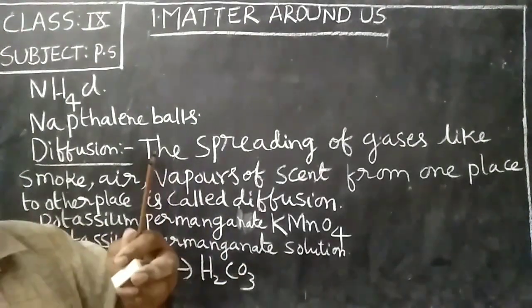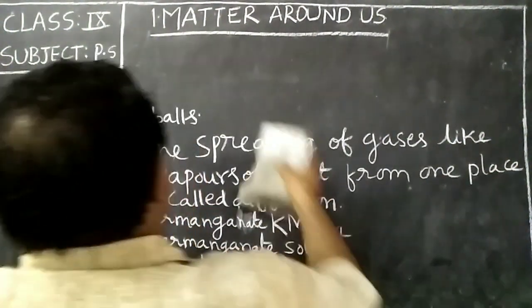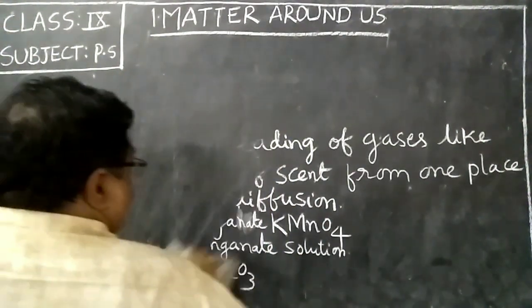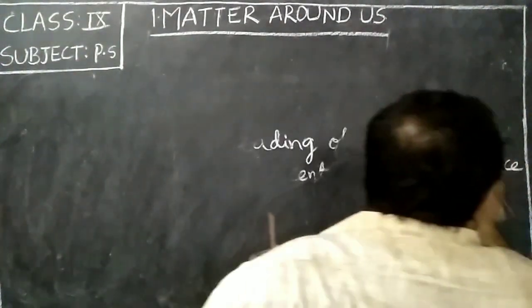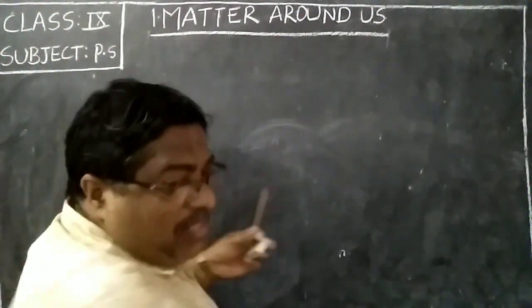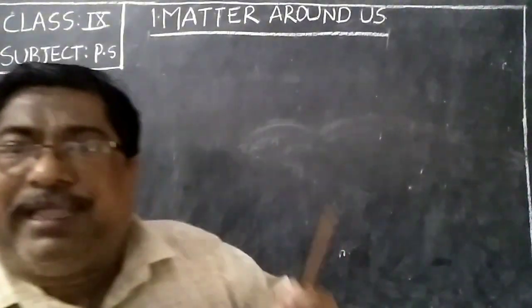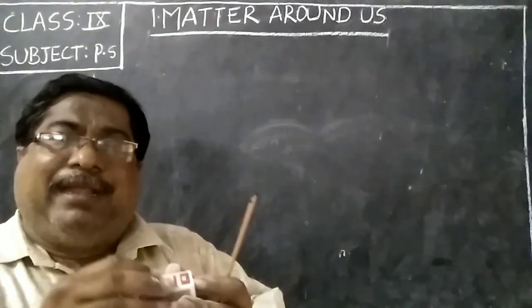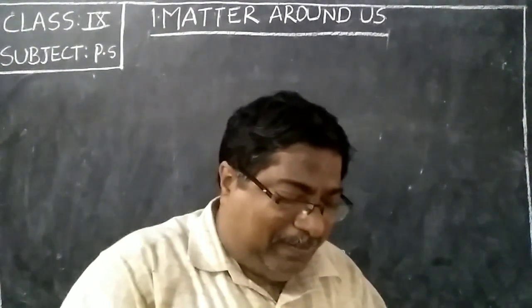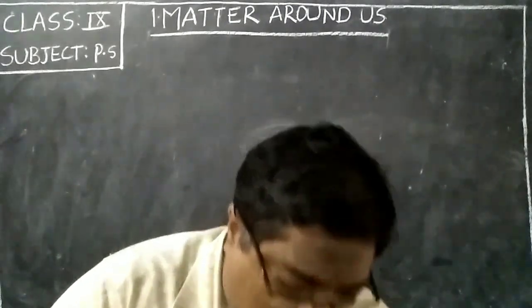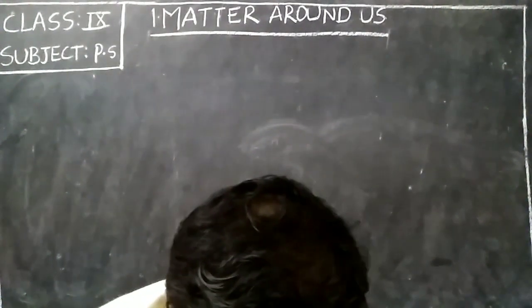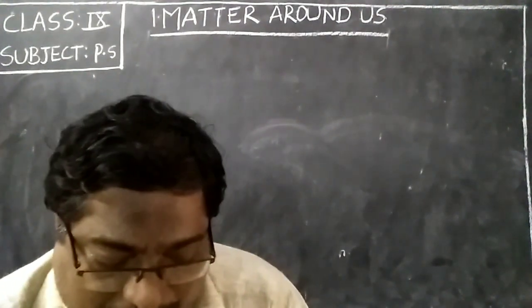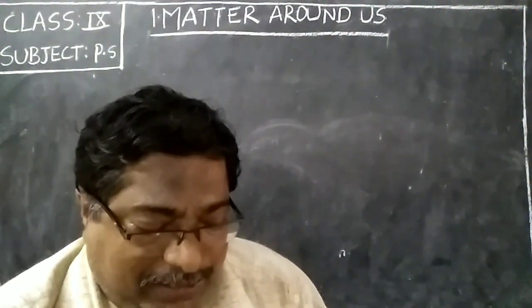These are called agarbattis. See, I have taken agarbattis in my hand. I lit these agarbattis. I am going to light them now.